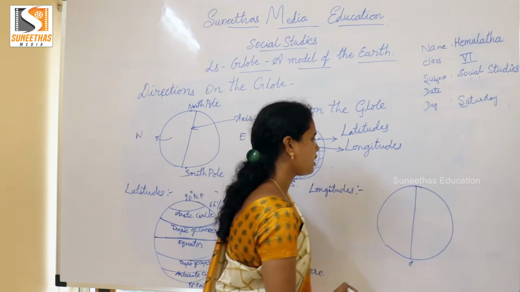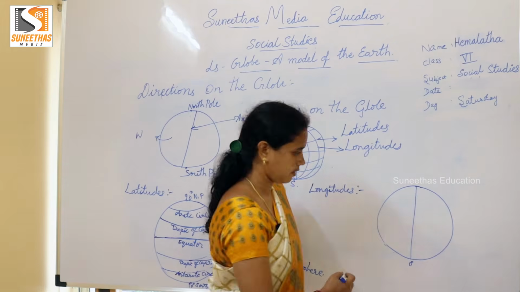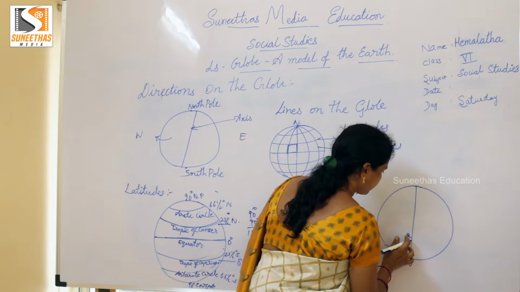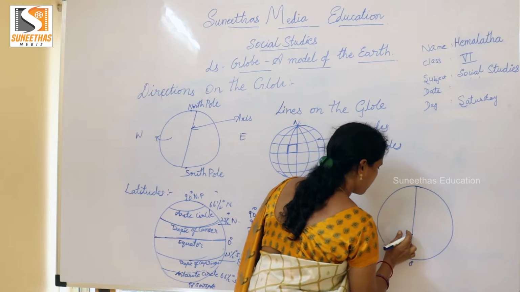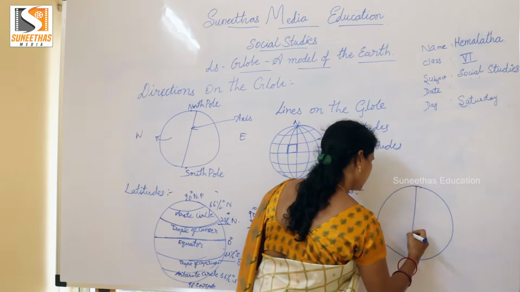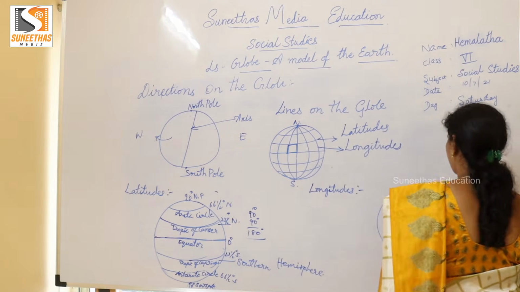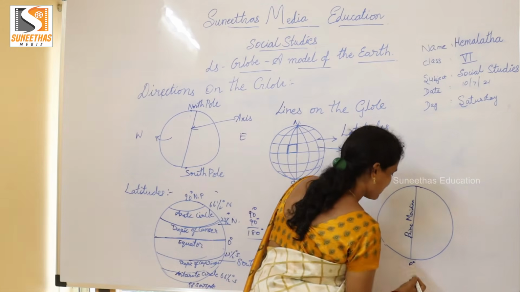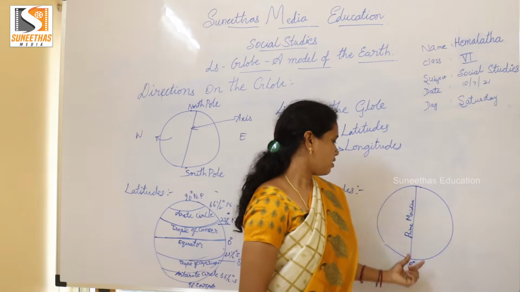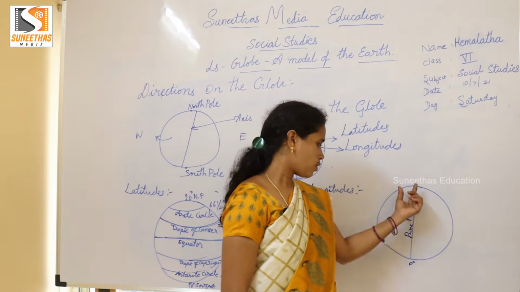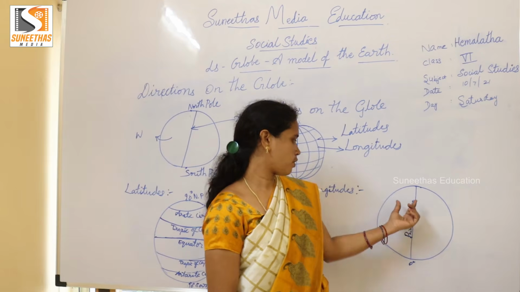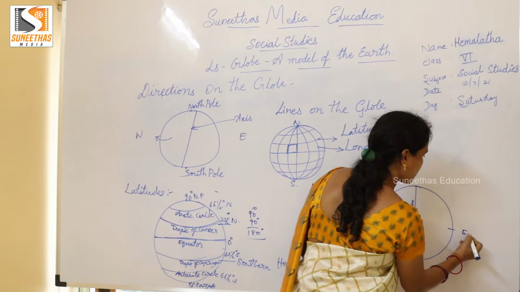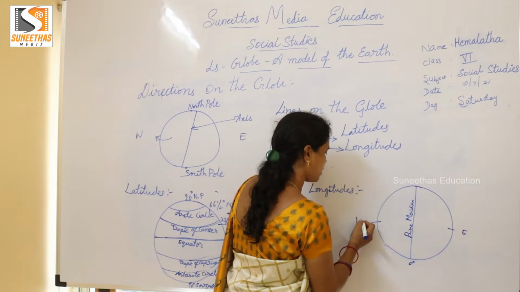It is also called the prime meridian, or the Greenwich line. It divides the earth into two hemispheres: this is the eastern hemisphere and this is the western hemisphere.